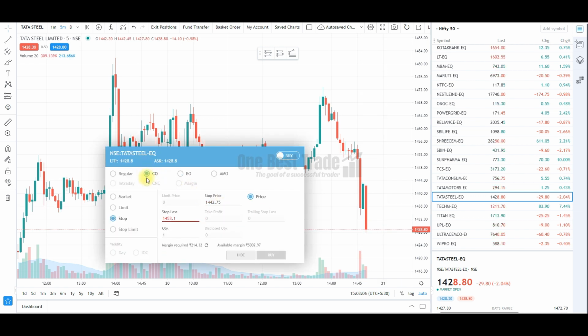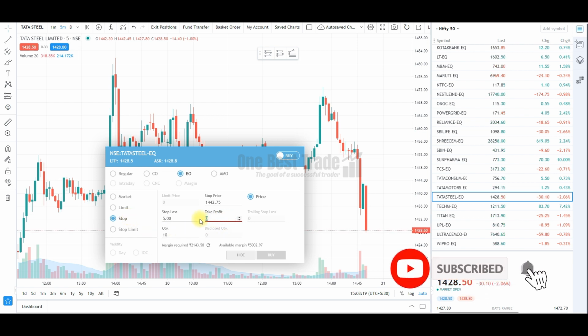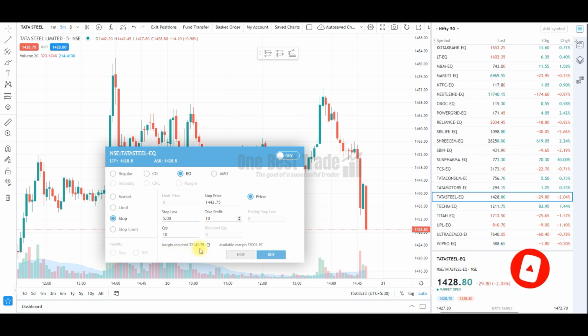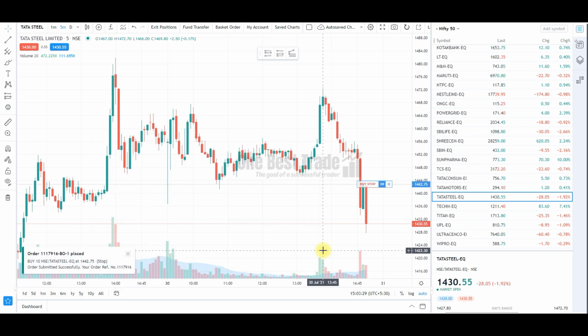You can select whether you want a cover order or a bracket order. Specify the quantity and specify the stop loss. Say for example you want to put 5 rupees stop loss and 10 rupees target. Just go and you can see the margin requirement also. Go and click the buy button. Automatically the buy stop is placed. The moment price comes above this line, automatically your order gets executed.